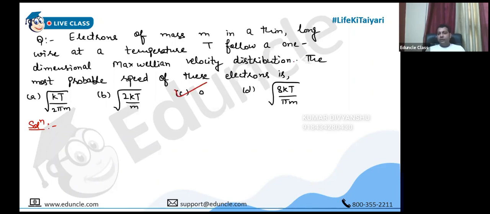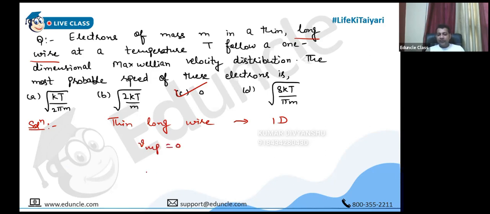So see, the answer is 0 because it is the 1D case in a thin long wire. Okay, thin long wire. So it is 1D, and we know for the 1D case most probable and average is 0. It is VRMS, which is 2kT by m. Okay, Prachi, it is not most probable. Clear? Yes, sir.